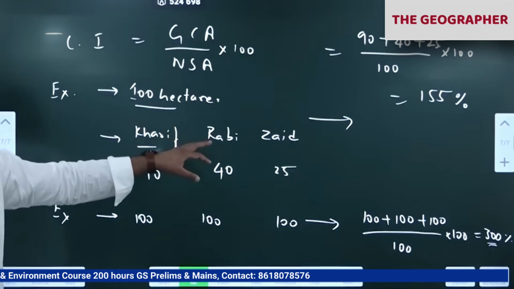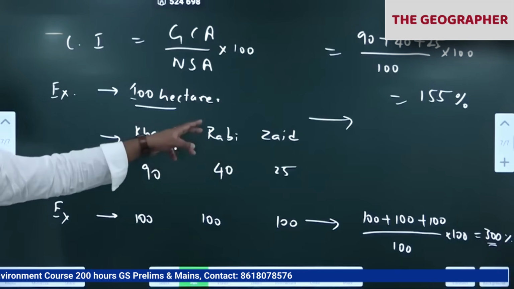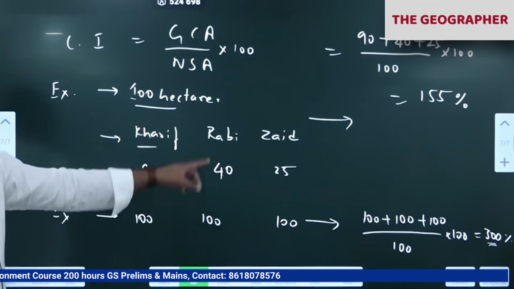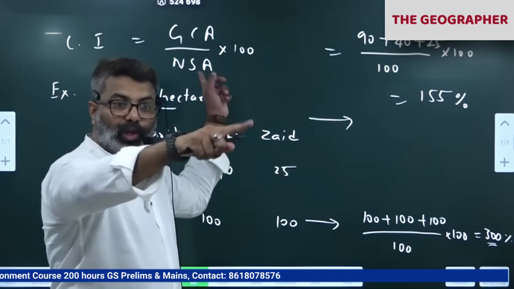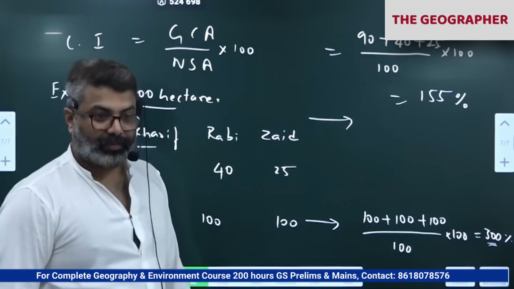The government is not fixing the minimum support price at the right time. They're making delays. Obviously, farmers will not grow anything. So they leave their land fallow. When they leave the land fallow, what happens to the cropping intensity? It comes down. Every year, cropping intensity changes in the country.